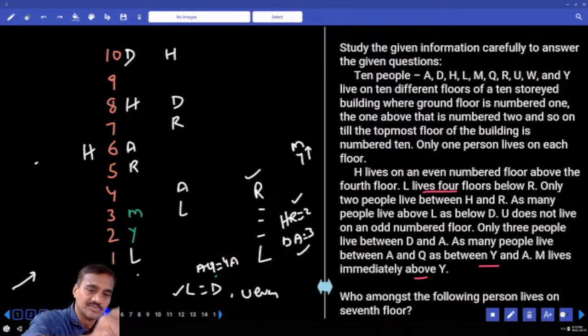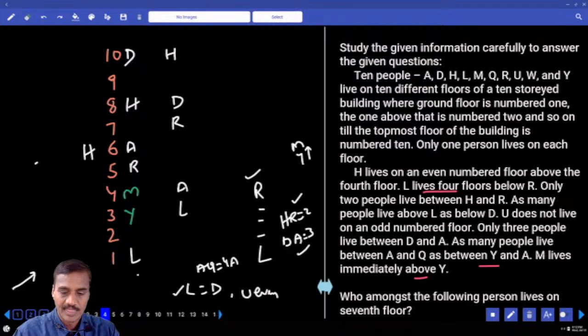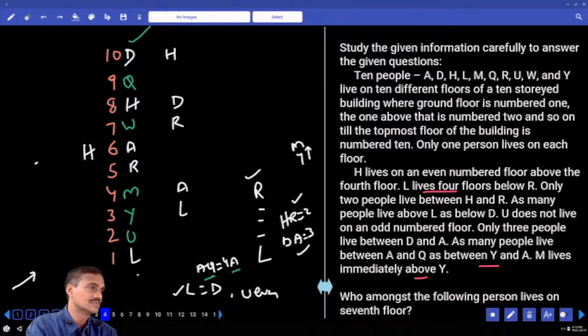One next possibility across in M and Y, and immediately above this one. That is 4 and 3. Now if you take M is here, then Y is here. M is immediately above. Next one, A is exactly between Y and Q. Between Y and A there are 2, and between A and Q there must be exactly 2. Then next one, U lives on an even number floor, U is here. Then what else is left over? Only one more. W must be here. Now this is the final element.